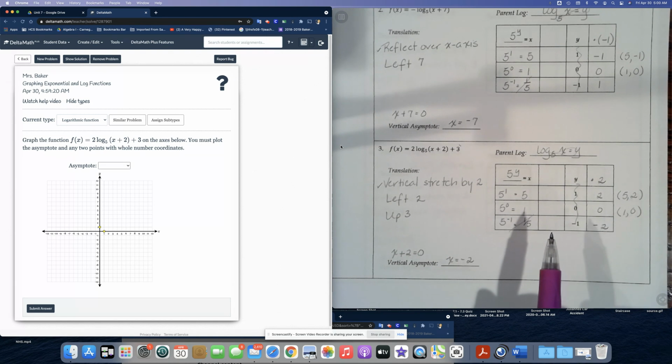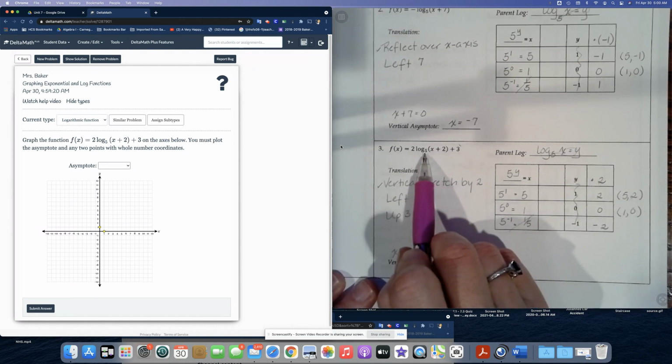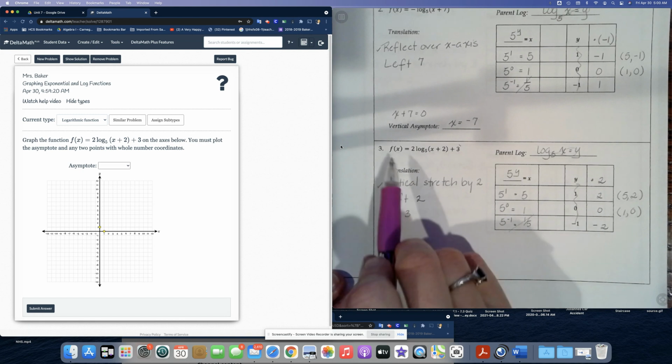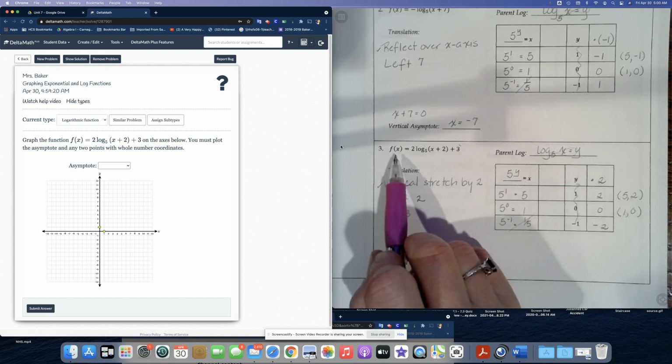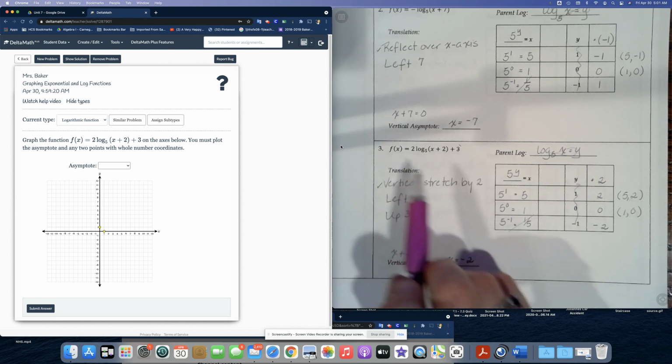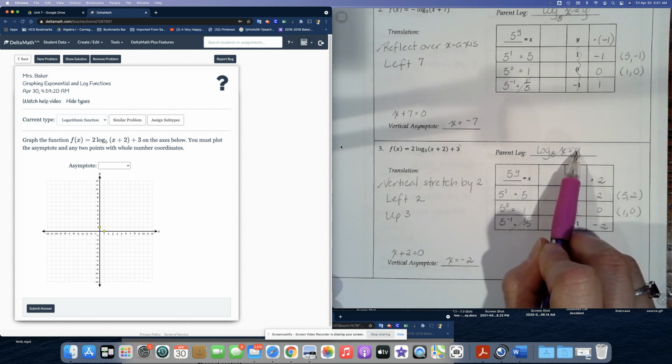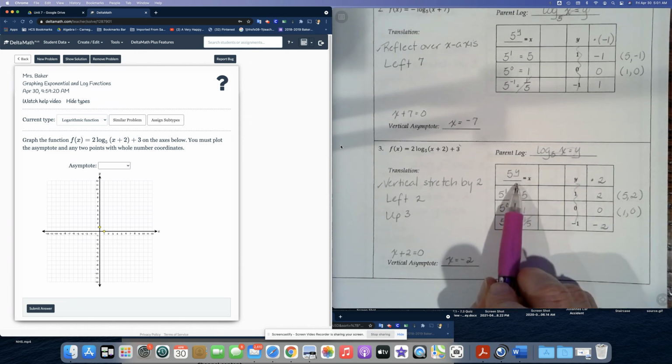Now, last but not least, let's figure out what the parent log is. Remember, the parent log is the simplest version of this equation. So we're just going to take the word log, the base 5, and x. So it'll be log base 5 of x. Instead of using f of x for graphing purposes, let's use y. We're going to rewrite it as an exponential function: 5 to the y equals x.